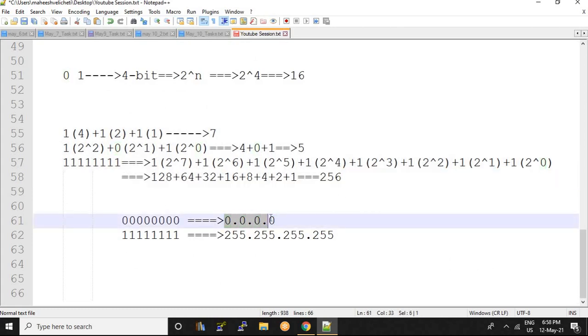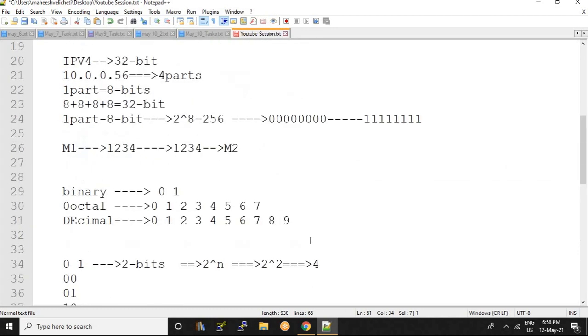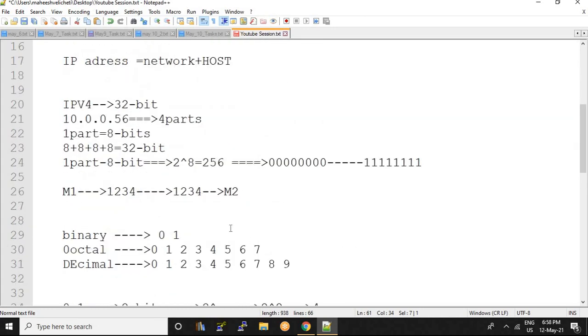so from 0.0.0.0 to 255.255.255.255, it is possible. Okay, I think you are familiar with this concept right now. And now I am going to tell you how we actually assign these. Now you have some overview on IP addressing, right? So this IP addressing is given to instances. So how am I assigning it to a particular network? Within a network there are many systems, like within some network I have 100 instances, and within another network I have 1000 instances.